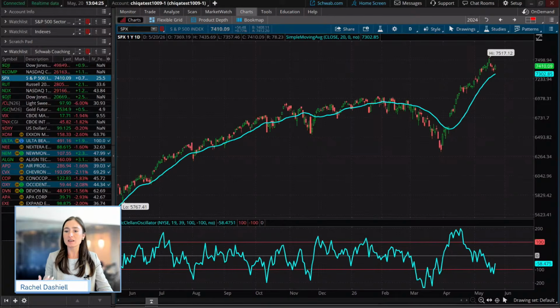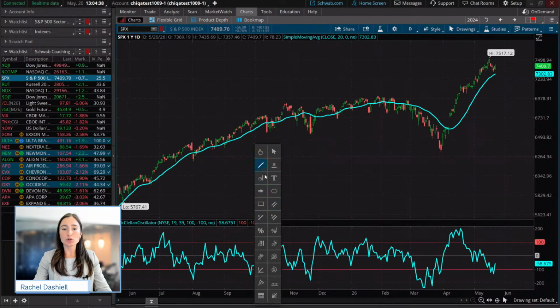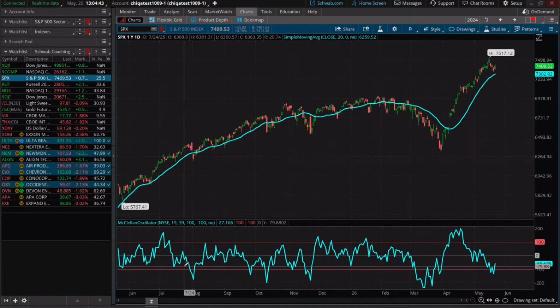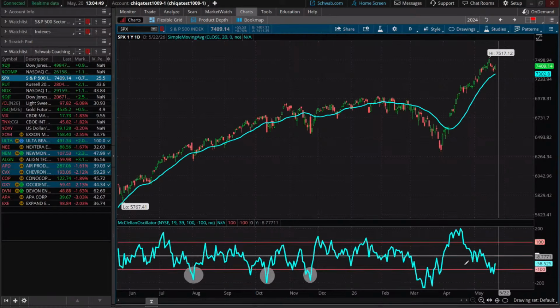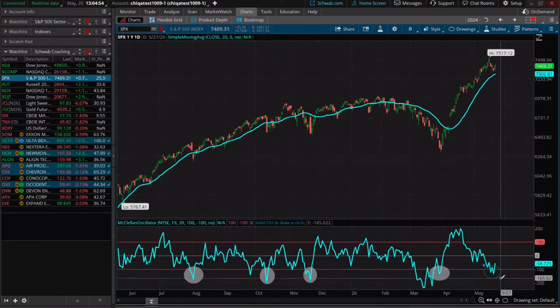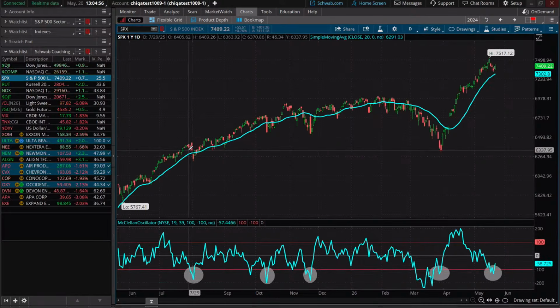Essentially, what it gives us are overbought and oversold indicators, above 100 and below negative 100 respectively. What I want you guys to notice is that pretty much every single time we have had these washout levels in breadth, where it has become oversold and reverts back above that negative 100 line, this has marked bottoms in the overall S&P 500.